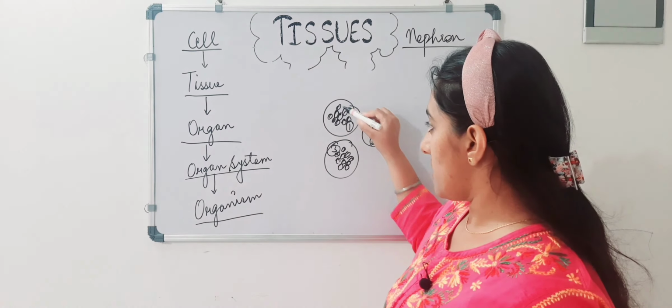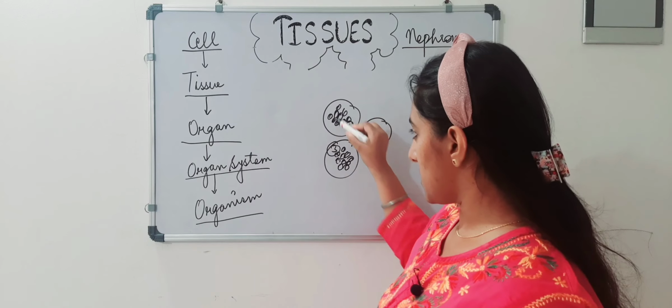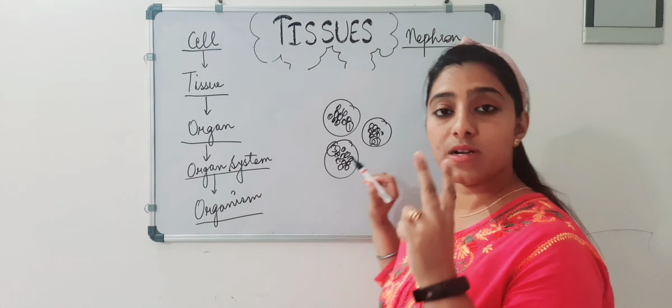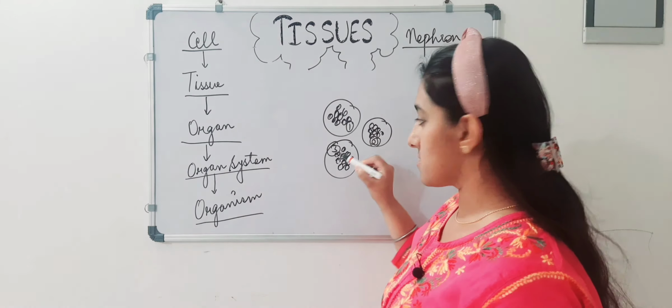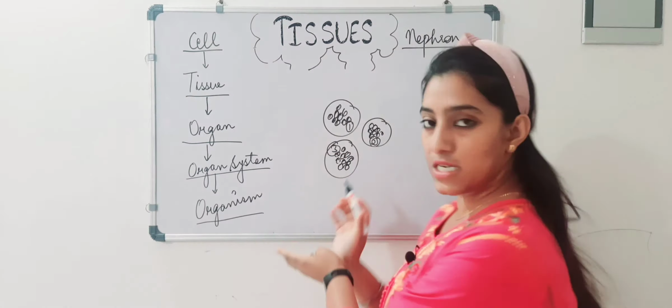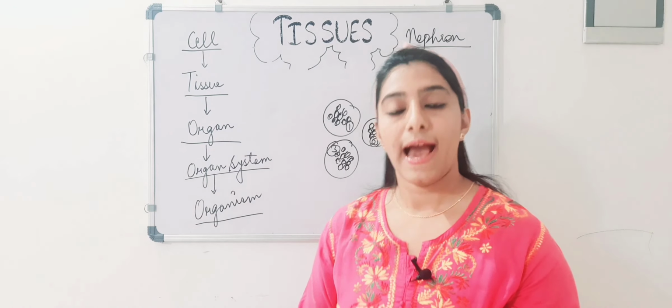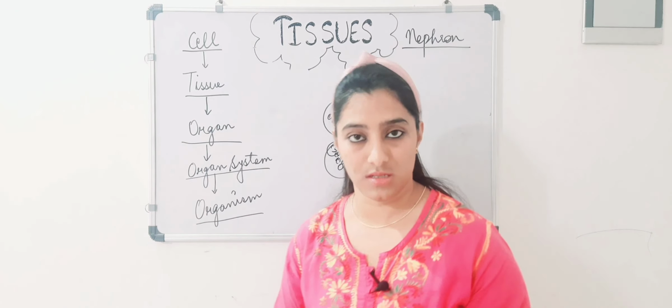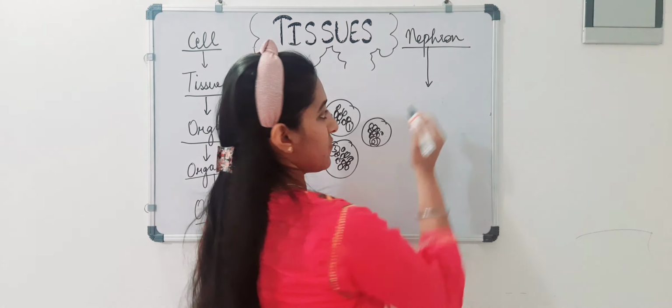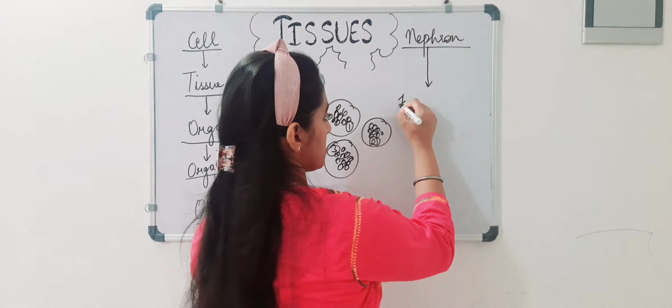One cell, second cell, third, fourth, and these many cells form the first tissue. These many cells formed the second tissue. These many cells lead to the formation of the third tissue. And now all these three tissues will combine and form a particular organ. So after this there will be a formation of kidneys.